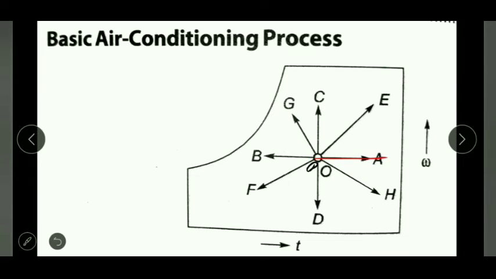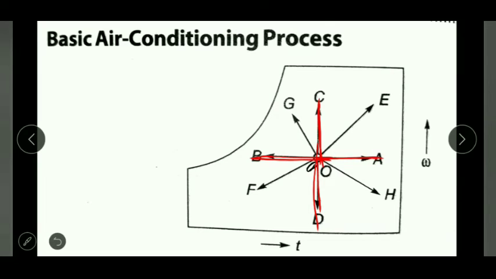Likewise, if I am going down, going back, it means this temperature is being decreased. So we can say the OB process is your sensible cooling process. Then if we go along OC, that is the humidification process, and OD we can say is the dehumidification process. So remember all these things: OA is sensible heating, OB is sensible cooling, OC is humidification, OD is dehumidification.